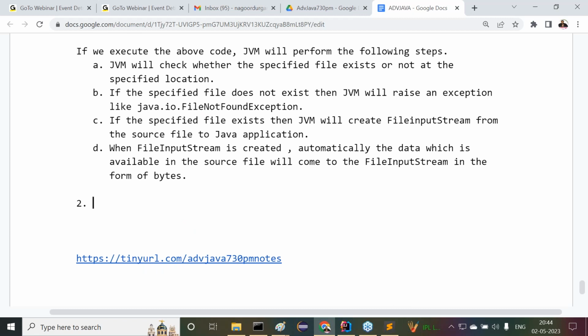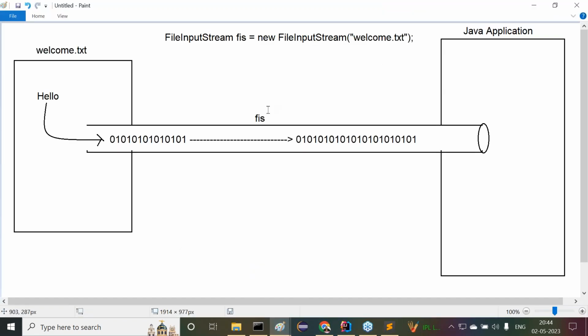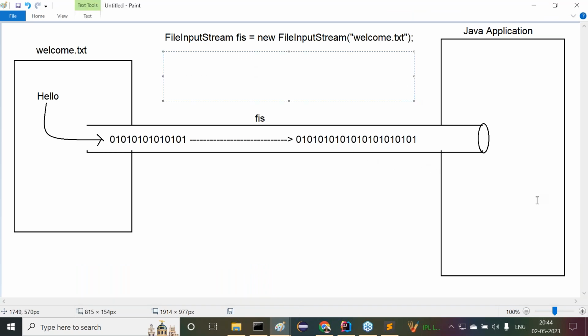What is step number two now? When the data is available, now we have to read the data. But if we want to read the data, observe carefully, the total data we have to get in the form of a byte array only. Am I right or not? It's a byte representation, right? We are able to get the total data in the form of a byte array only. But if we want to get the data in the form of a byte array, first we have to create a byte array or not? So byte array bt data is equal to new byte array. Here we have to create it or not? But if you want to create an array, we require size or not?